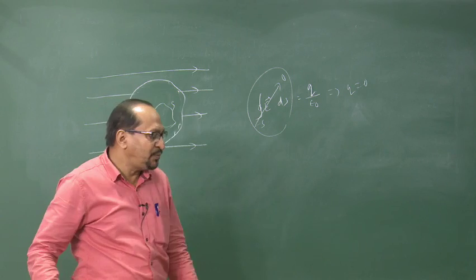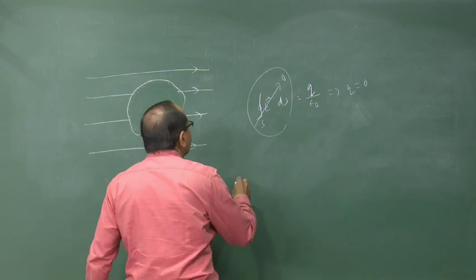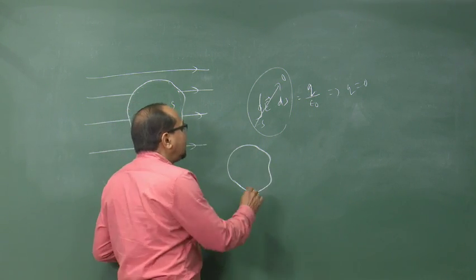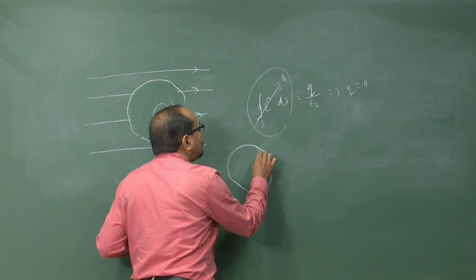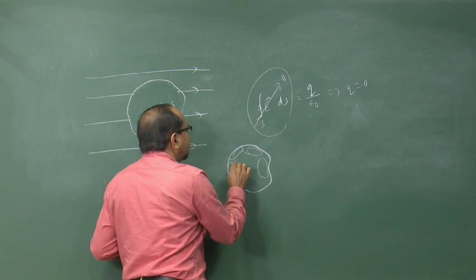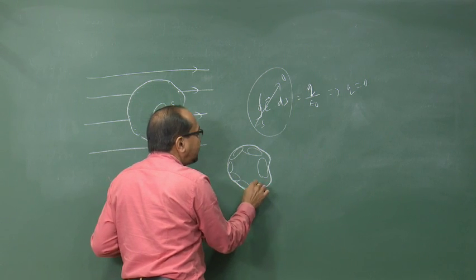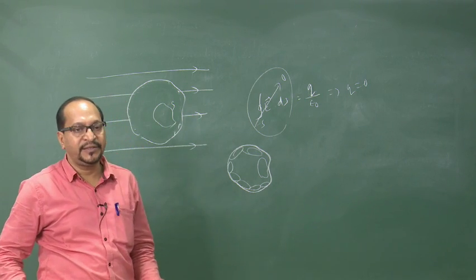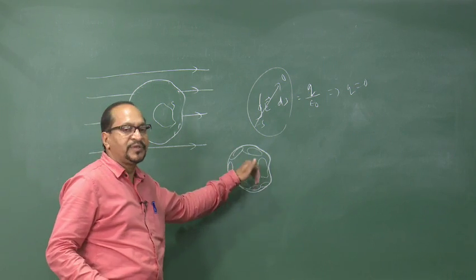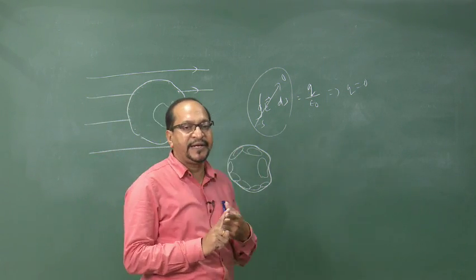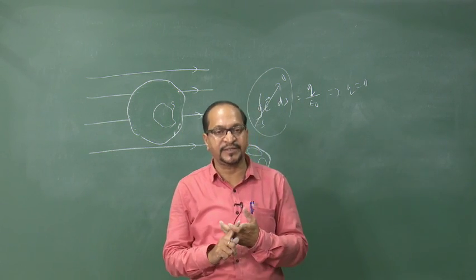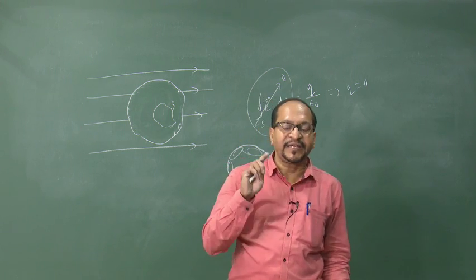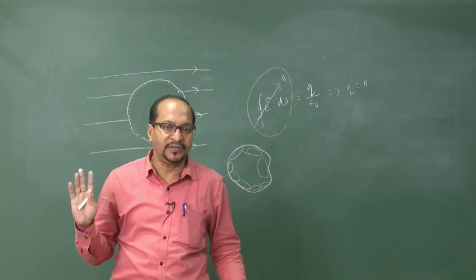So, if we give charge to a conductor, the only place where the charge can stay is on the surface, because if we make a Gaussian surface as close as possible to the surface, then that will not contain any charge. So, the only option left is that the charge has to reside only on the surface of the conductor. This is the second property or characteristic of a conductor in electric field, that the charge on a conductor can reside only on the surface, not inside.